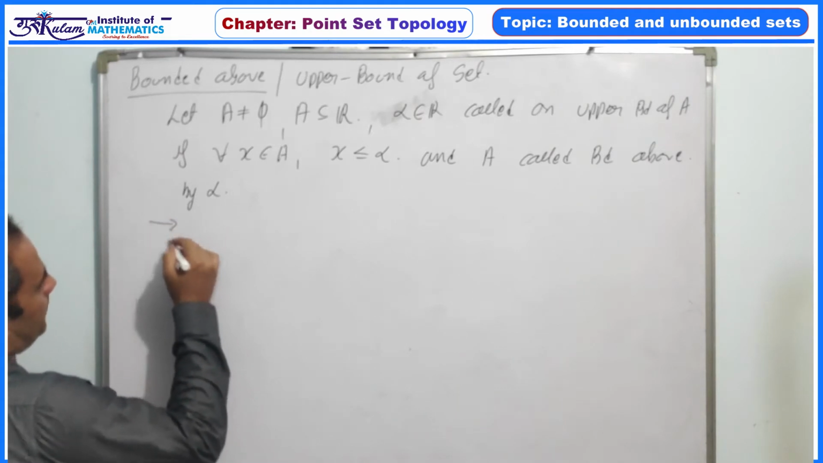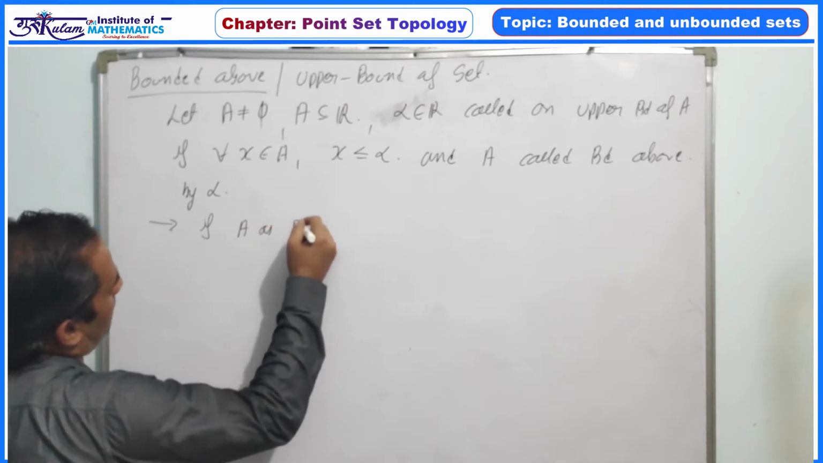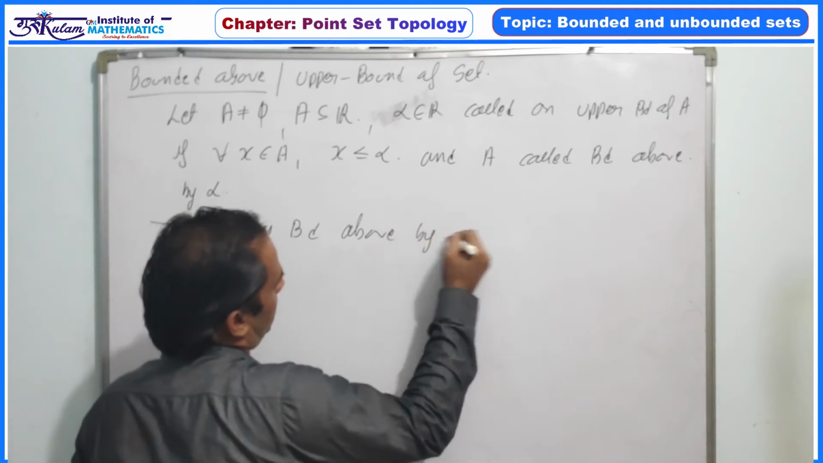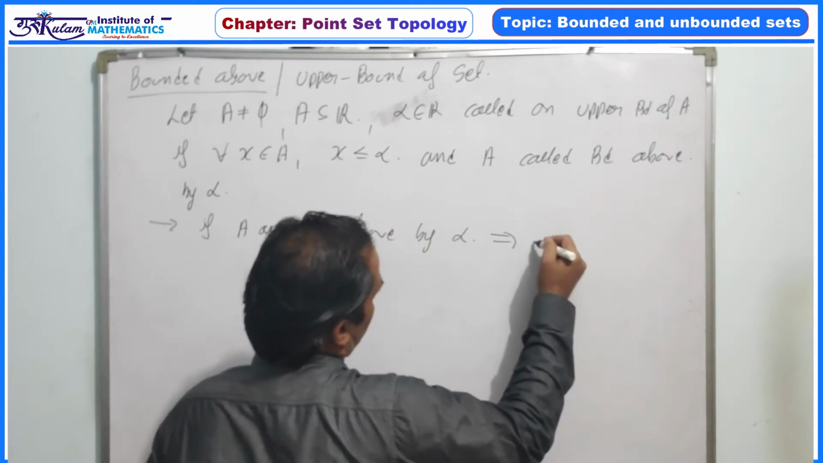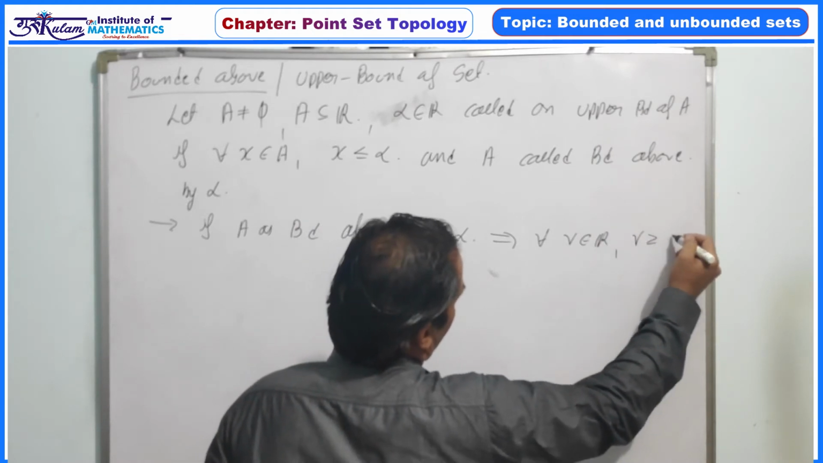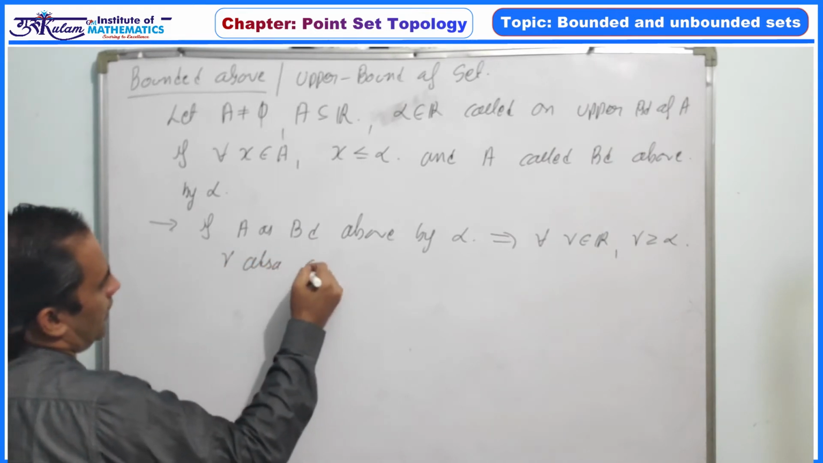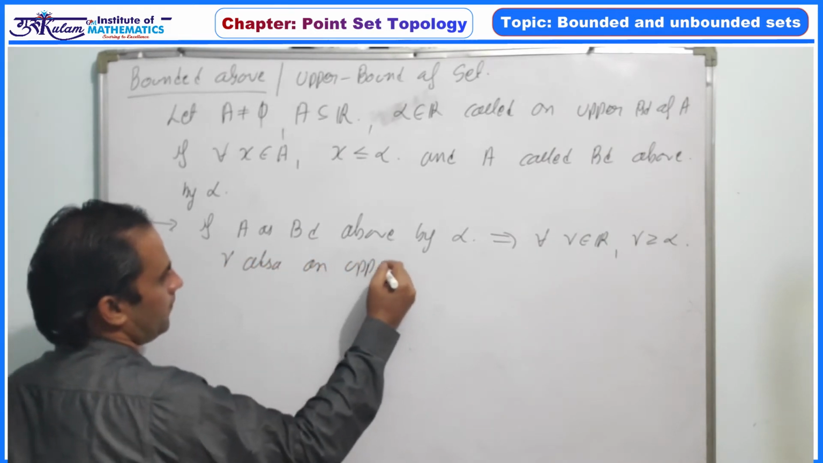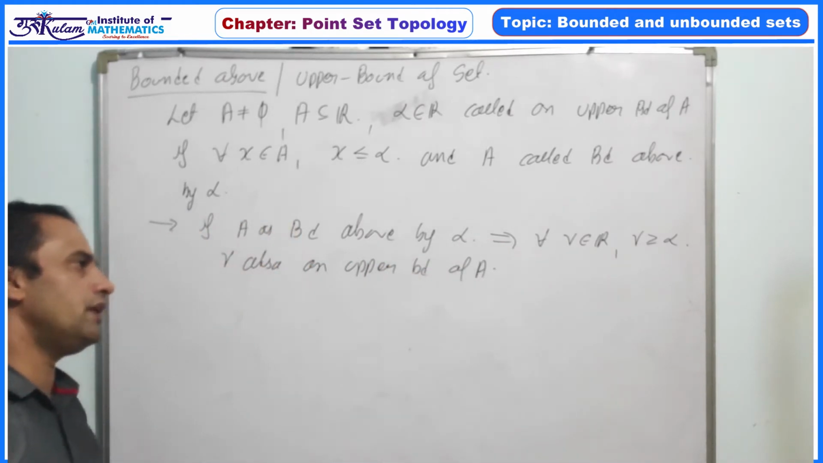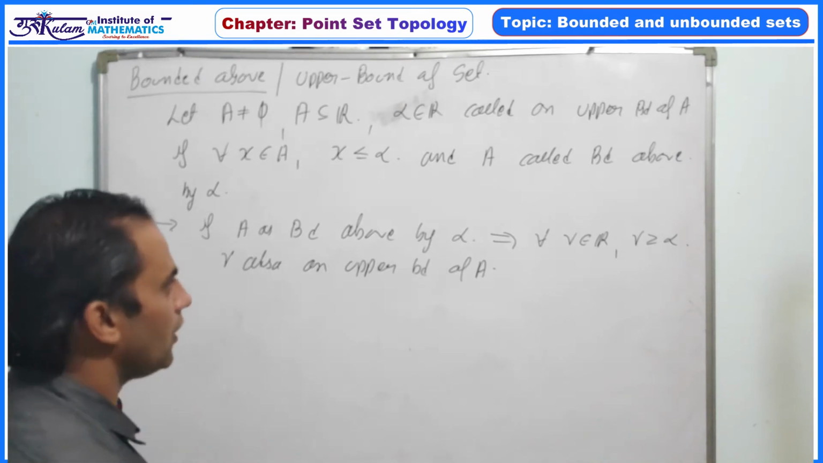And a simple property: if A is bounded above by alpha, then for all gamma belongs to R, gamma greater than or equal to alpha, gamma is also an upper bound of A. That is, every real number which is greater than or equal to alpha is an upper bound if alpha is an upper bound.